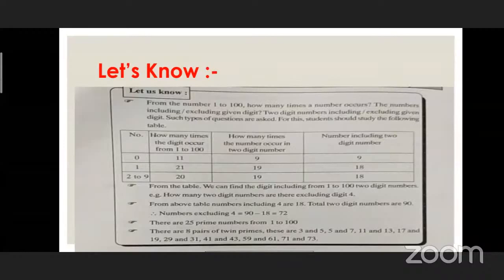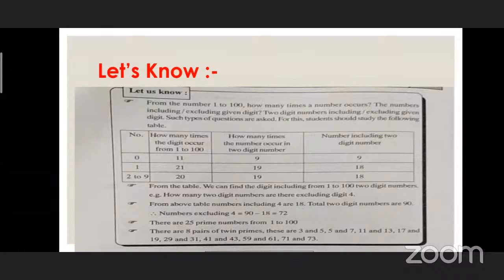Let's read some conclusions. We have seen various slides, one for each concept. Let's see the information in one slide. Let's see the digit 0. You will find there are 4 columns in the table. In the first column, there is digit 0. How many times does each digit occur from 1 to 100?